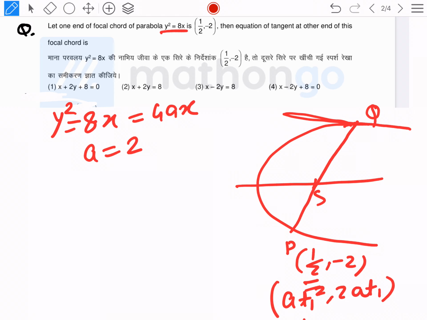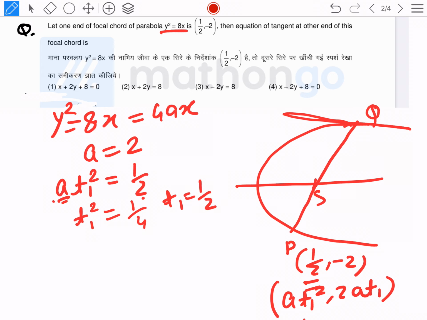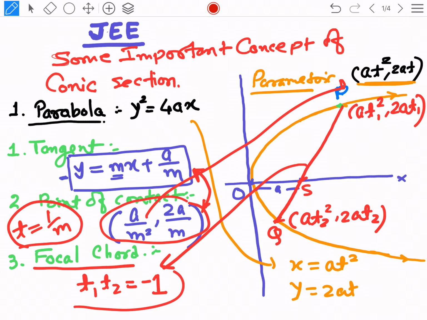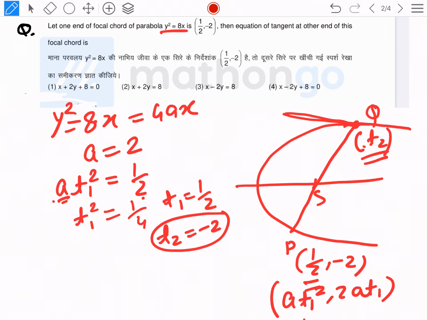It means at1 square is equal to 1 by 2, and a is equal to 2, therefore t1 square is equal to 1 by 4, therefore t1 is equal to 1 by 2. It means for this Q, which is the t2 point, t2 is equal to minus 2 by the concept, student, please remember it.